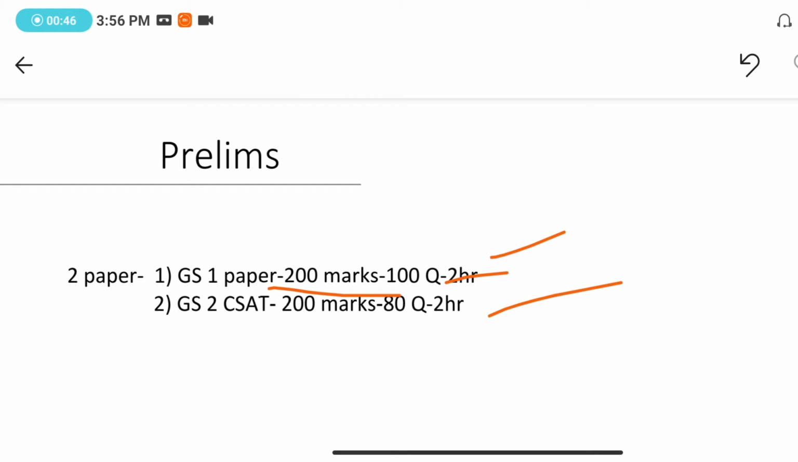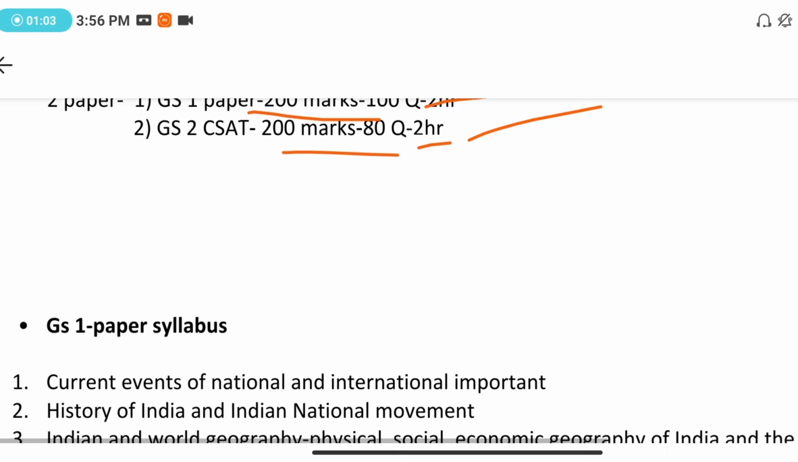The second paper is GS2, which is also known as CSAT. This paper contains 80 questions of 2.5 marks. The duration for this is also 2 hours. Now we'll be discussing the syllabus.